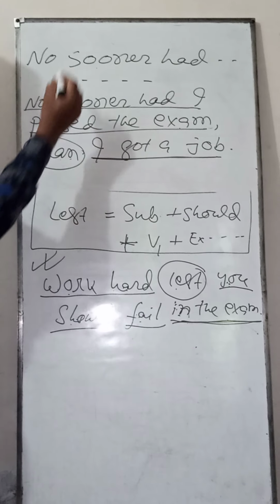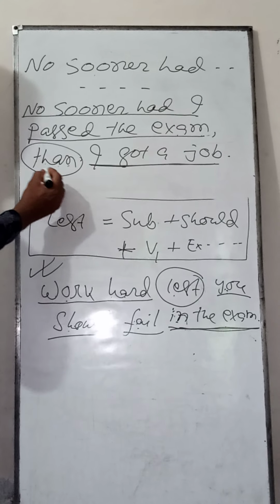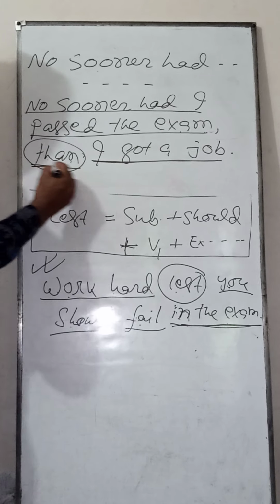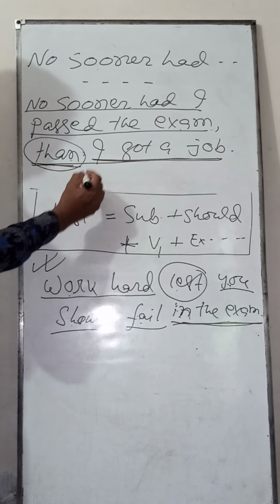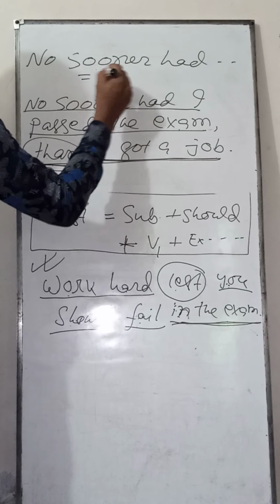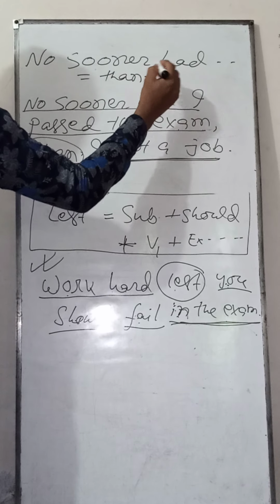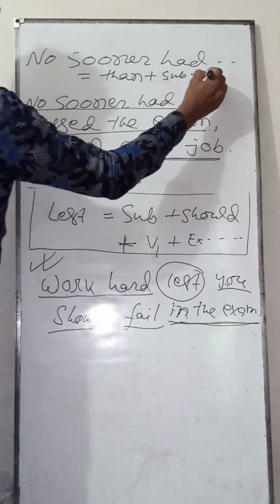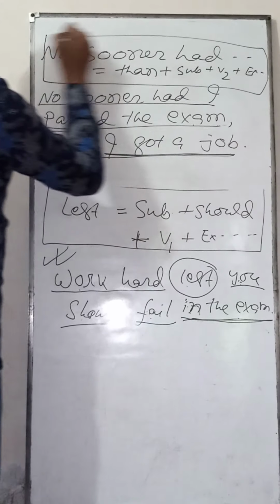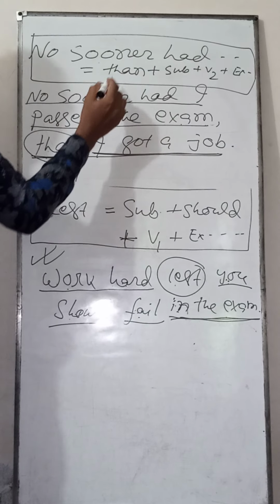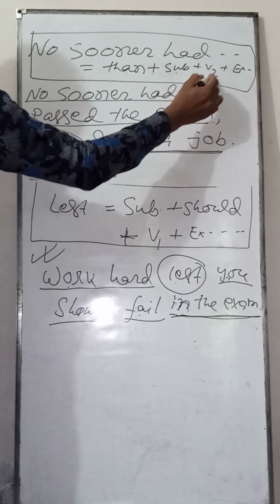In the case of no sooner, you have to start the second sentence with than. The rest of the rules are the same. Than plus subject plus V2 plus extension. And this is the structure of no sooner had.